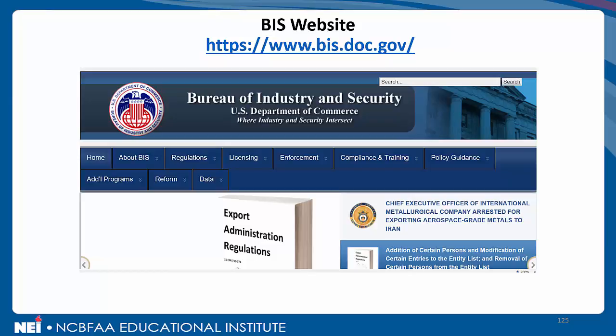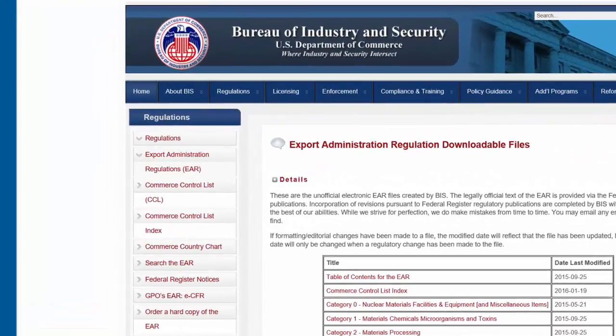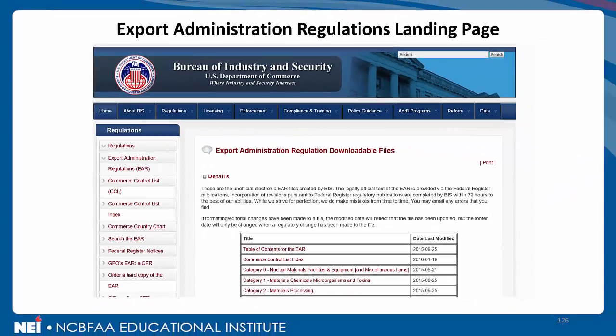In fact, the next slide gives us a little more detail right now. This is the EAR landing page, the actual Export Administration Regulations. We won't be going into too much detail on this right now, but as a resource, it's a pretty special place to know how to get to as you're dealing with Export Administration Regulation details. And as you can see, on the left-hand side, there are the regs themselves, details on that Commerce Control List that we briefly mentioned a moment ago, the Commerce Country Chart, Federal Register notices, just lots of details and great resources to use. In the center of the page, and what we're trying to illustrate for now, is the actual Export Administration Regulations in a downloadable file.